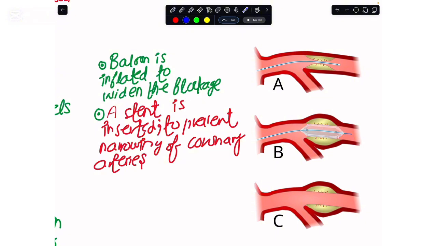And when the balloon is inflated, the narrowed part of the coronary artery would be dilated. Once we have dilated this passage, there is a slight chance that it can constrict again. So in order to avoid that, the doctors add a kind of metallic mesh here, and that metallic mesh is what we refer to as a stent. When the stent is placed, this reduces the chance of the coronary artery collapsing again once we have corrected it by inflating the balloon that we have inserted at this point.